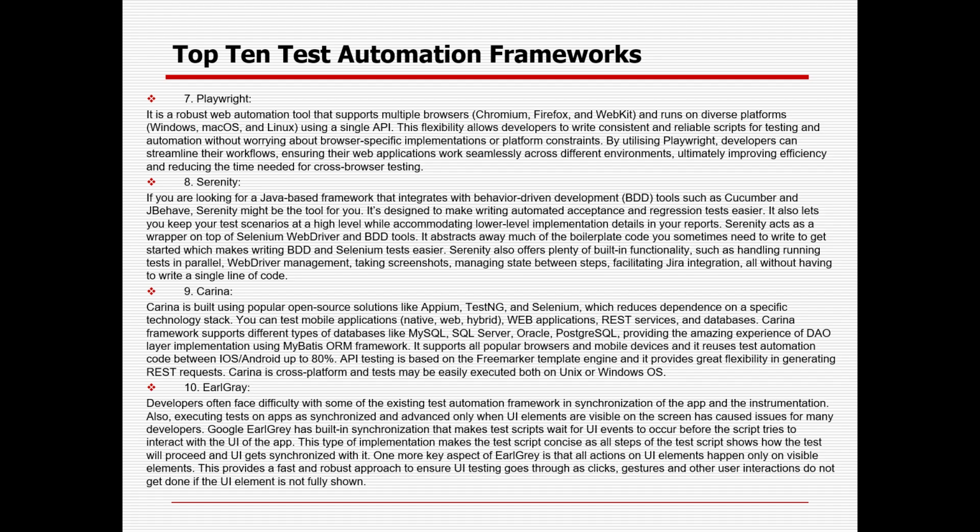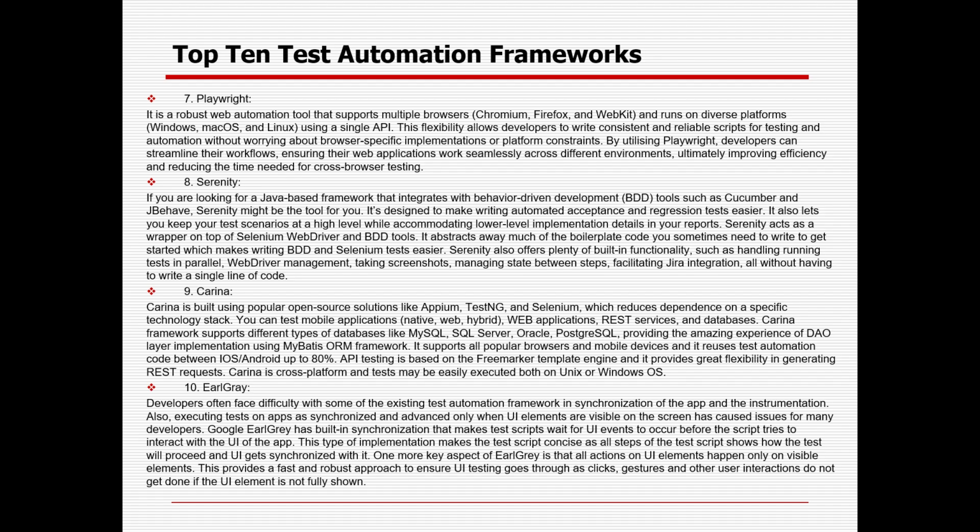using a single API. This flexibility allows developers to write consistent and reliable scripts for testing and automation without worrying about browser-specific implementation or platform constraints. By using Playwright, automation developers can streamline their workflow, ensuring their web application works seamlessly across different environments. Ultimately, it will help in improving efficiency and reducing the time needed for cross-browser testing.